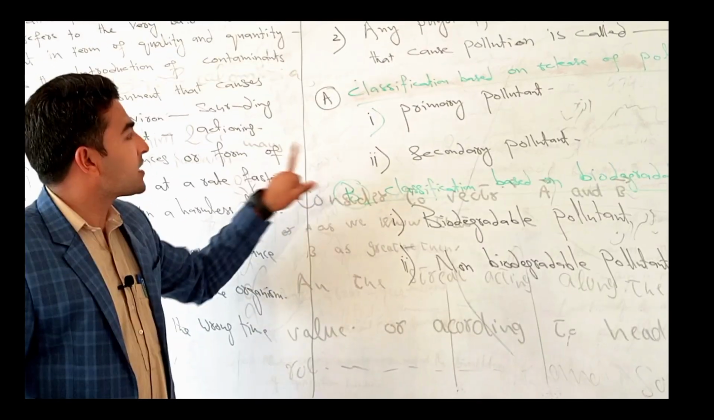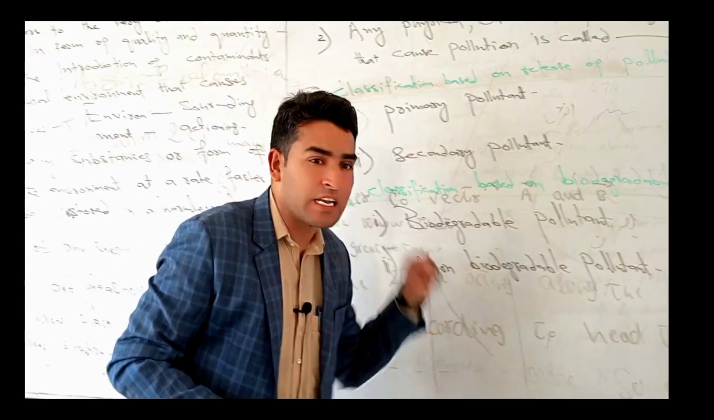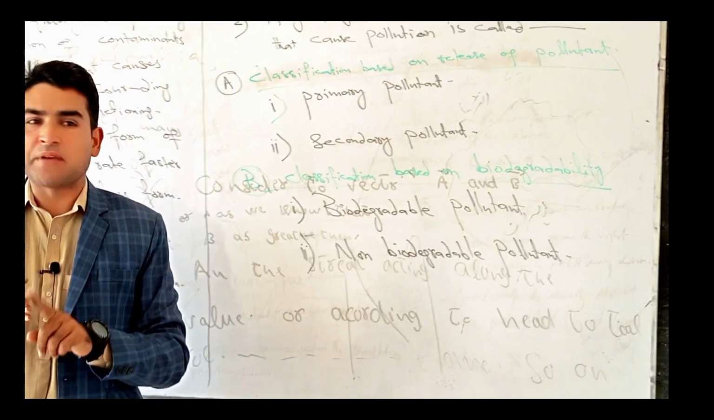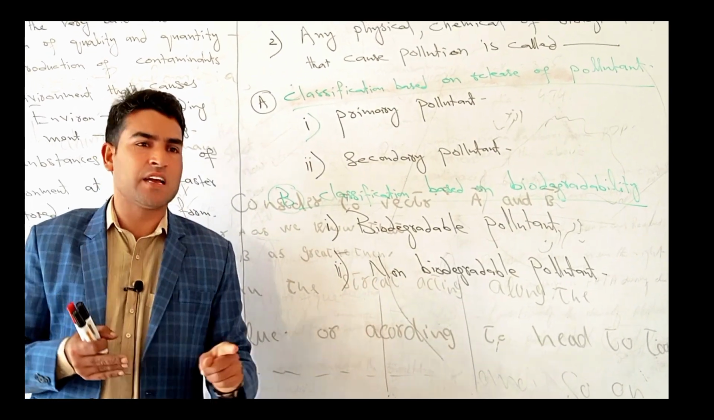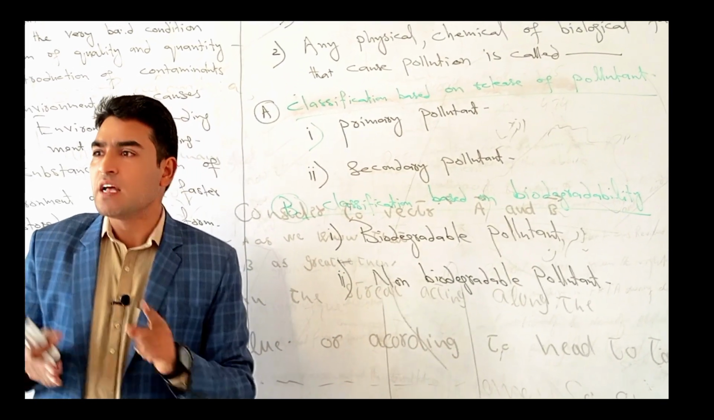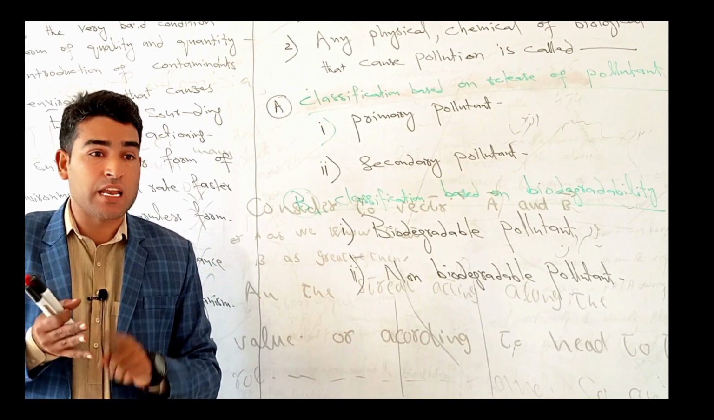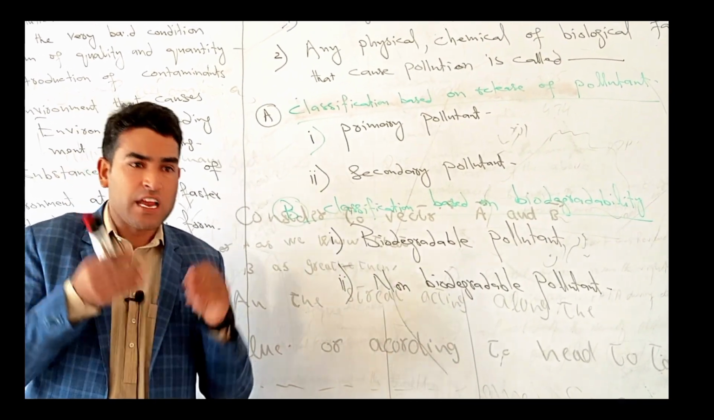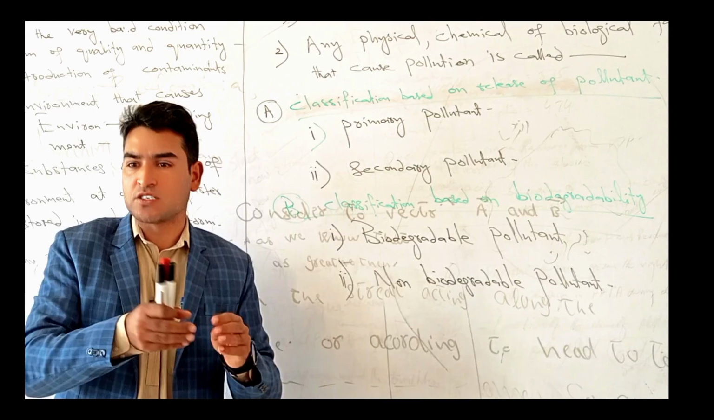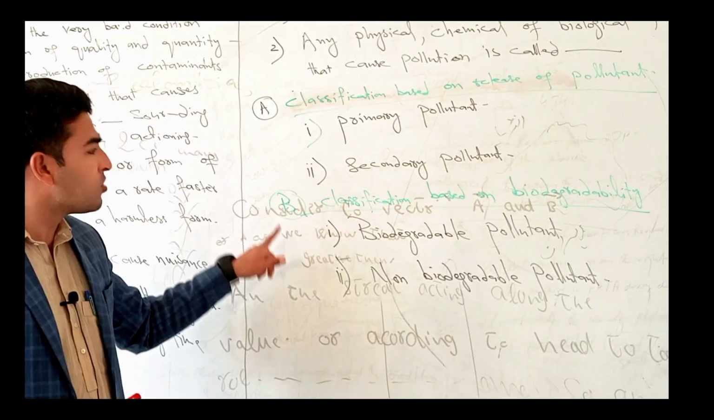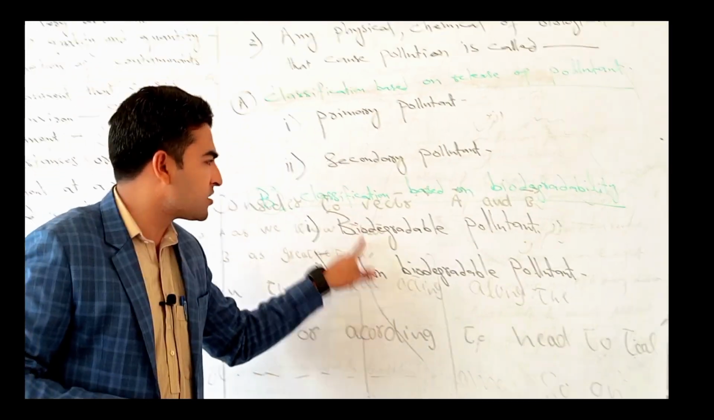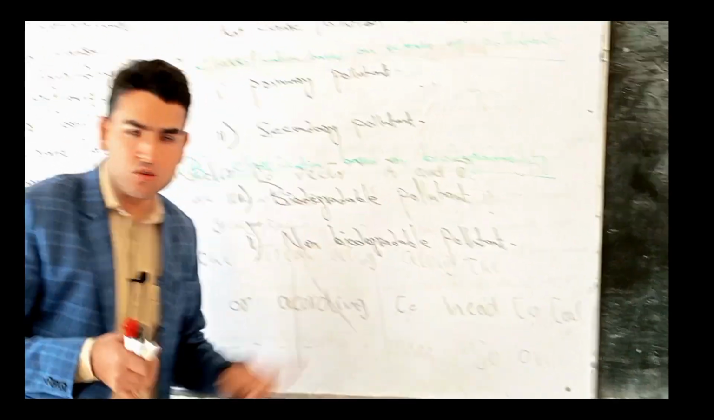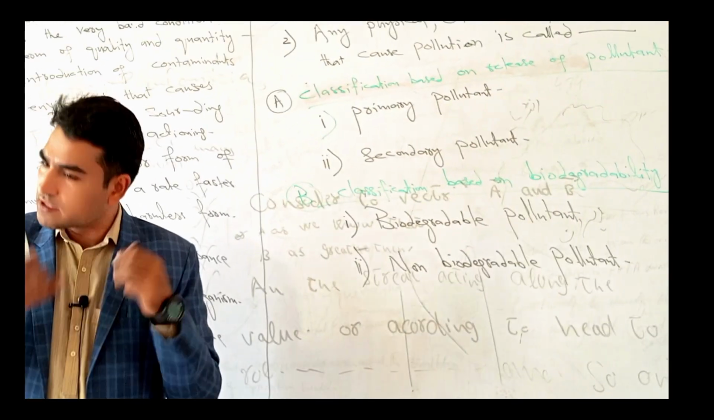Another classification is based on biodegradability. Biodegradation is a phenomenon in which various types of living organisms, basically bacteria and fungi, which are known as decomposers, convert the dead bodies of animals and plants into simple and harmless substances. This process is known as biodegradability. So the classification of pollutants based on biodegradability is of two types. Biodegradable pollutants are those which, due to the process of decomposition, are converted into simpler substances.